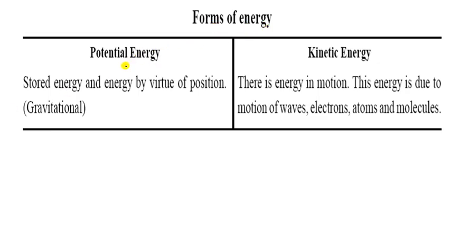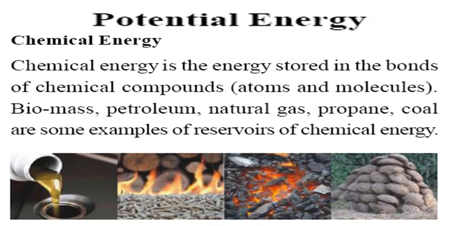Let us see the forms of energy. Forms of energy are of two types: potential energy and kinetic energy. Potential energy is stored energy, or energy by virtue of position, that is gravitational energy. And kinetic energy is energy in motion. This energy is due to the motion of waves, electrons, atoms and molecules. So these are called kinetic energy. Let us see what potential energy is.